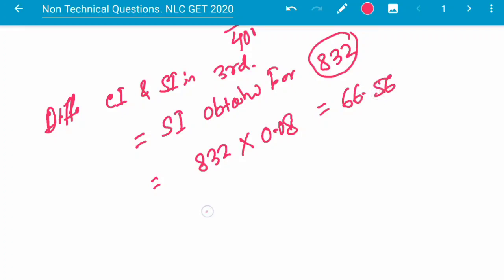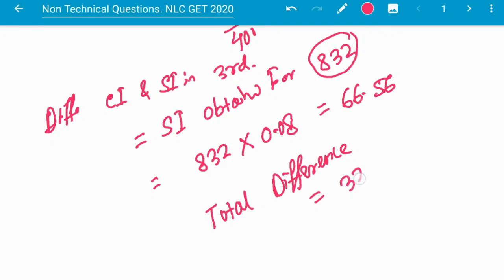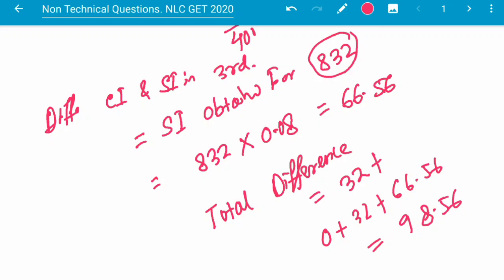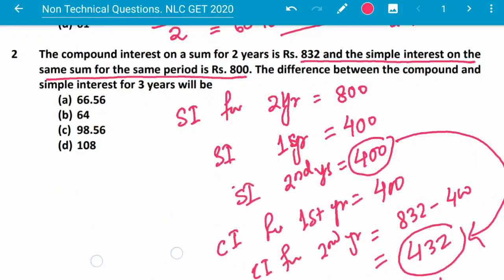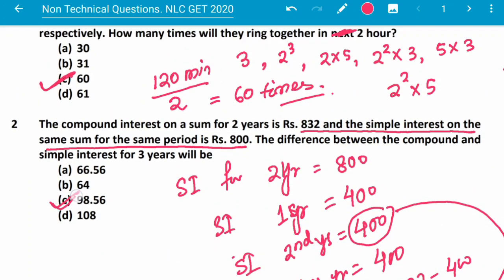So what will be the total difference in the 3 years? For the first year it is 0, the second year is 32, and the third year is 66.56. So this will be totally 98.56. The difference is 98.56.